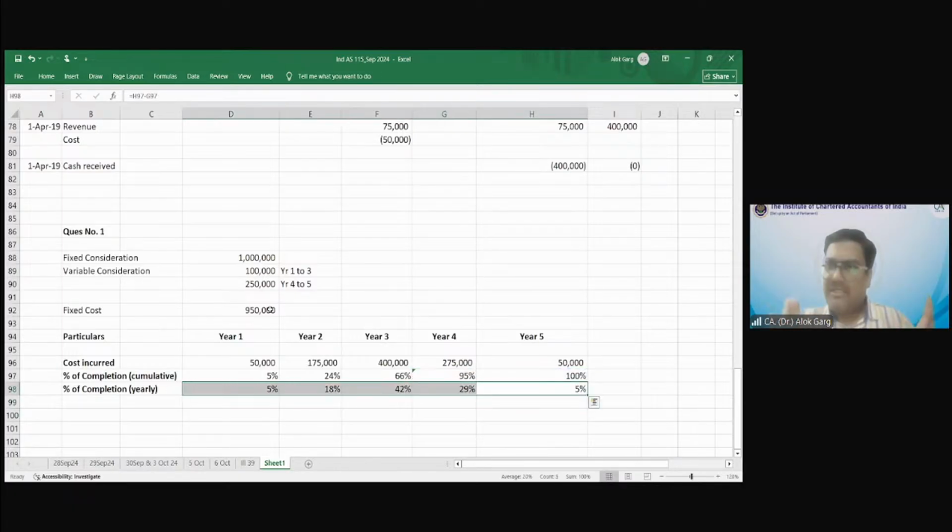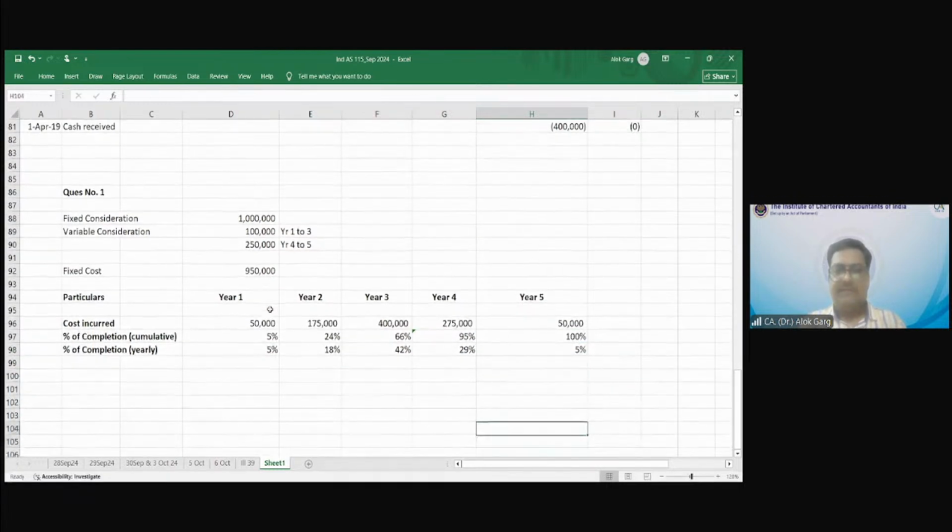So I hope this is clear to everyone, right? Yes, sir. So now my transaction price. Now I need to recognize my revenue. So what is my fixed revenue? Now I need to recognize my revenue. In revenue, my fixed consideration. Okay. So what is my fixed revenue?